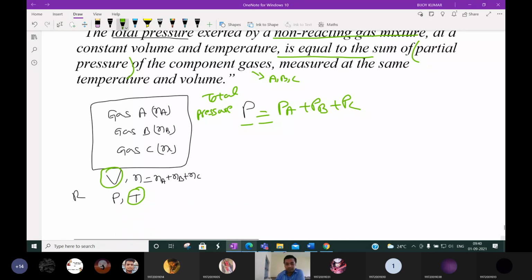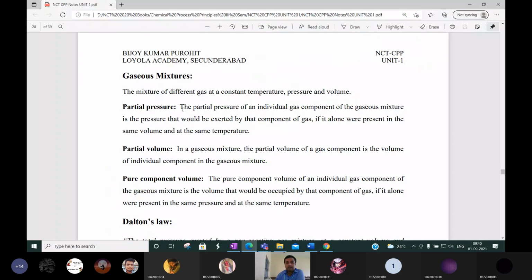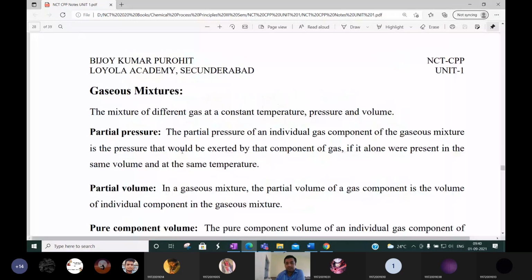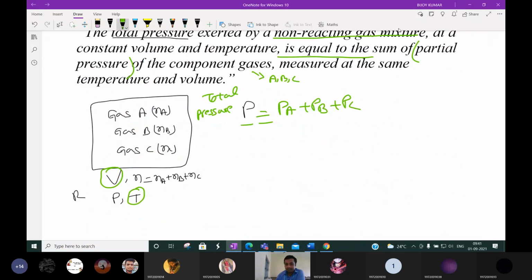Partial pressure is what I already discussed here. The partial pressure of an individual gas component of a gas mixture is the pressure that would be exerted by that component if it alone were present in the same volume and same temperature. It means, how to calculate the partial pressure of A? You have to calculate the total pressure. For the total pressure calculation, you know the individual partial pressures, and you can validate that the sum of partial pressures equals the total pressure. So how to calculate the partial pressure?